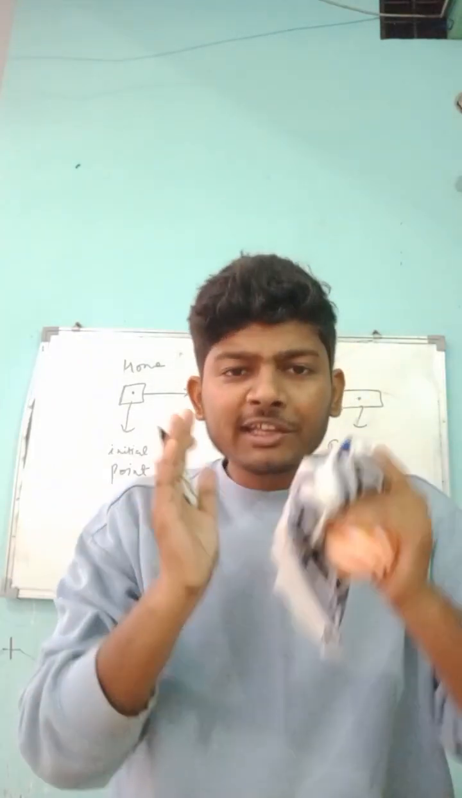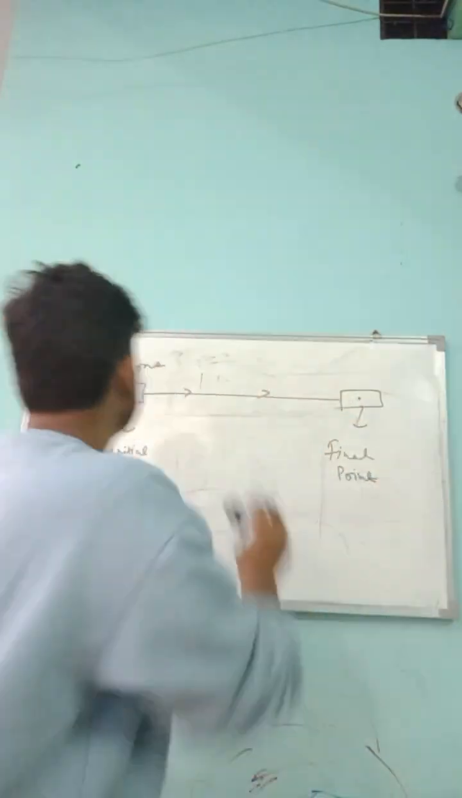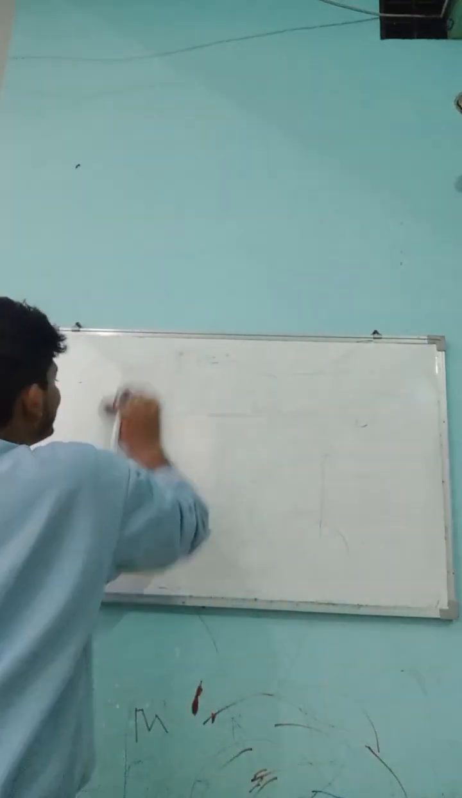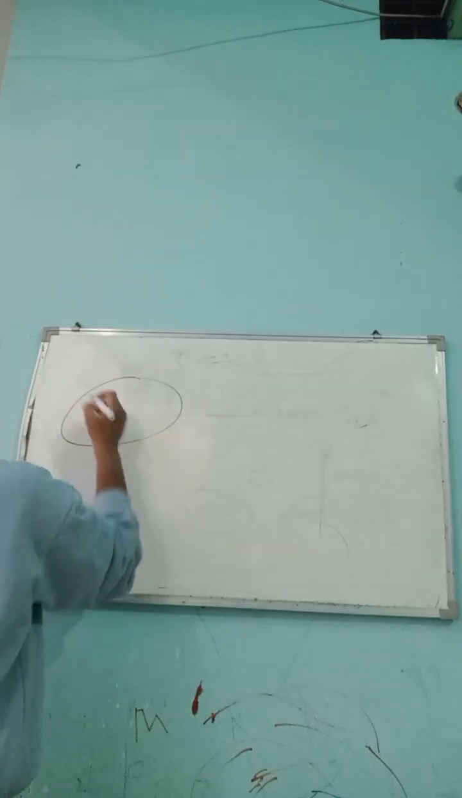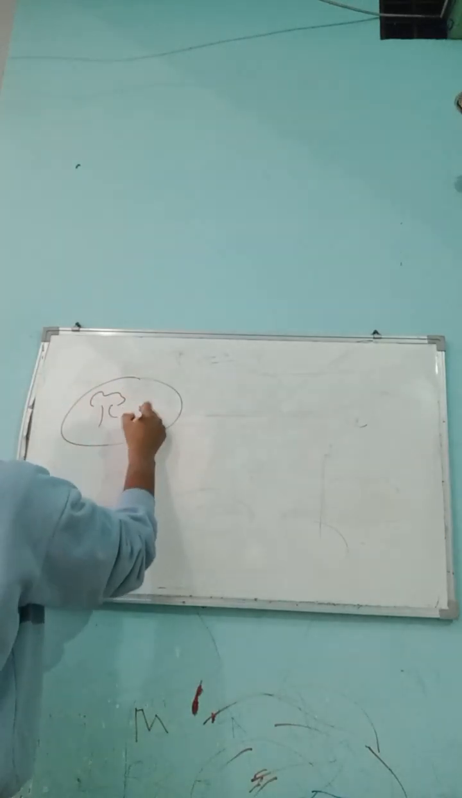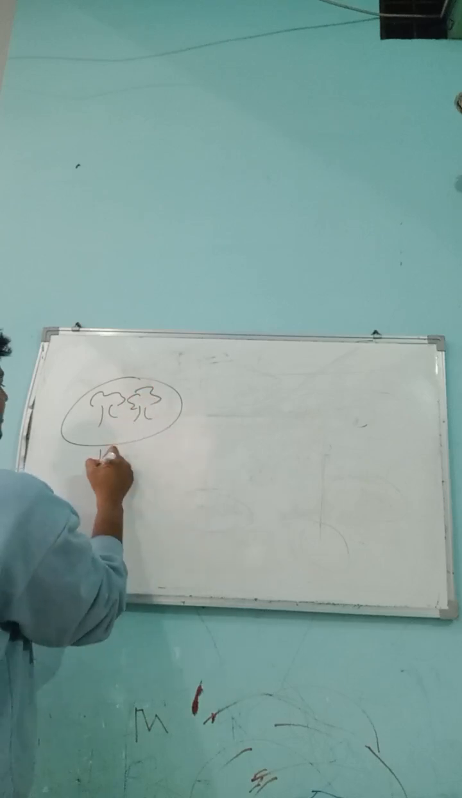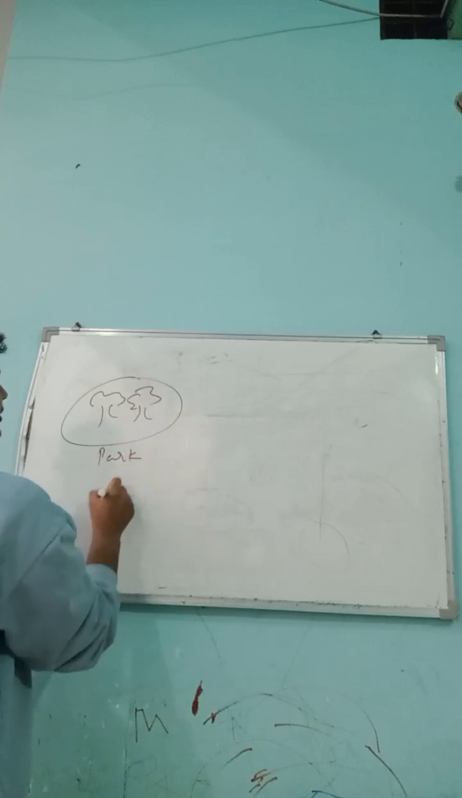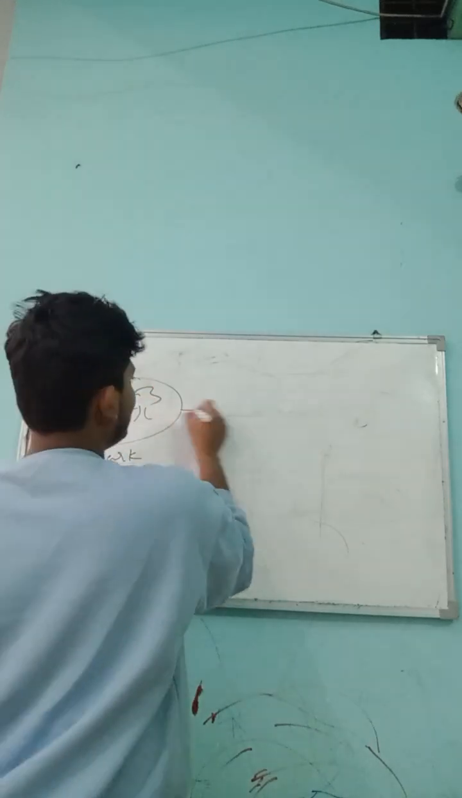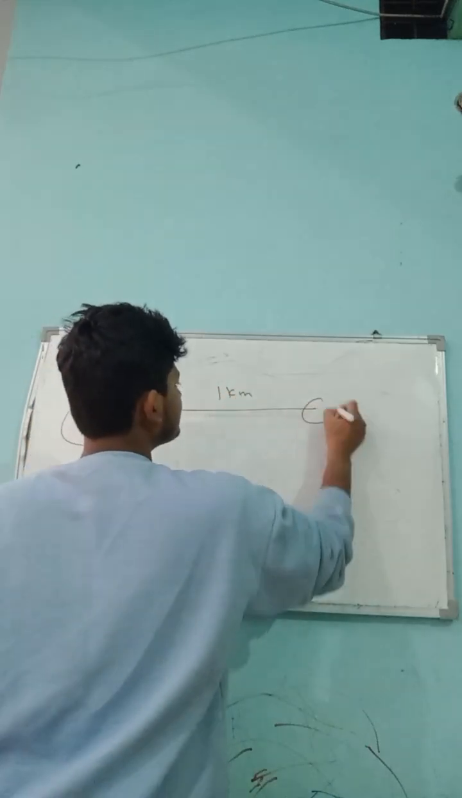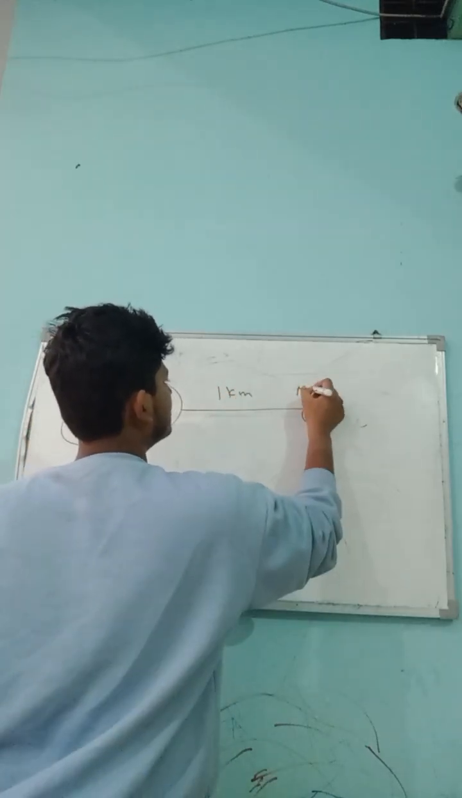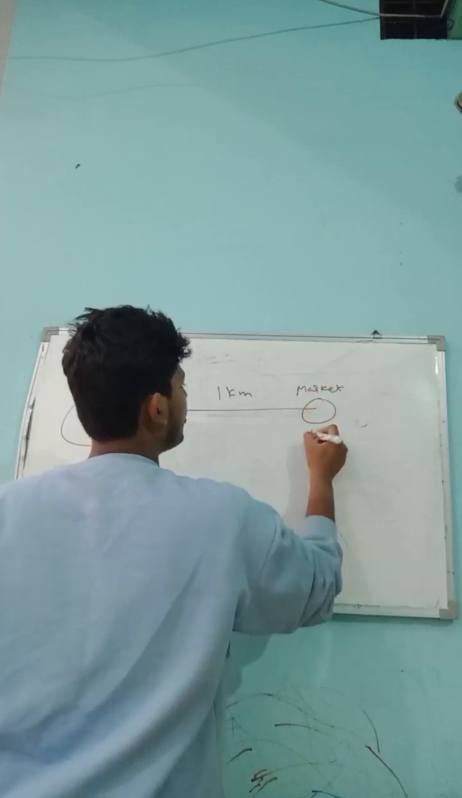Now let me give you an example. Then you will understand both distance and displacement. Let's imagine you are in a park. This is a beautiful park with trees. Suppose this is point A, and 1 kilometer away is the market, which is point B.